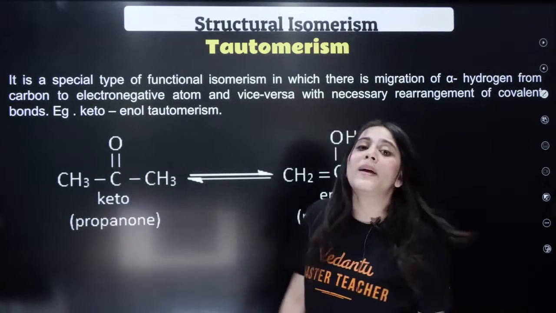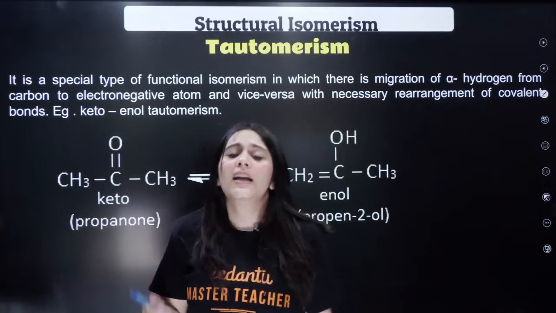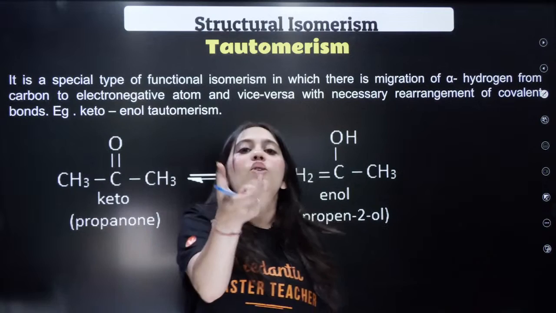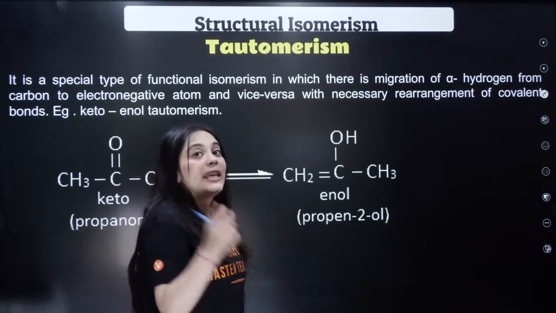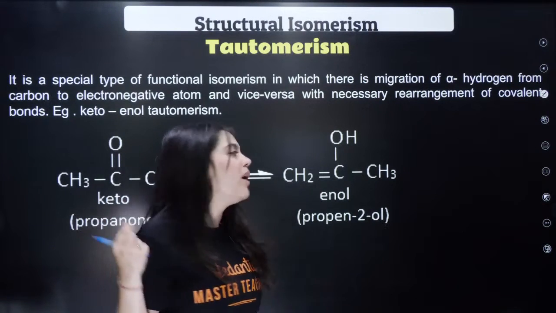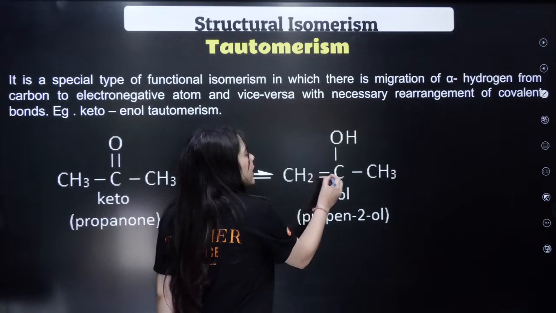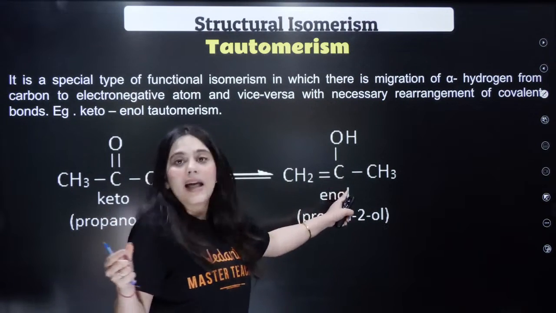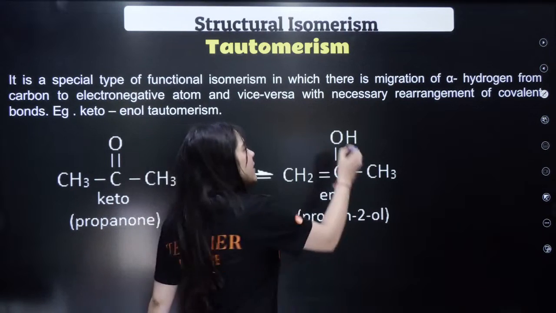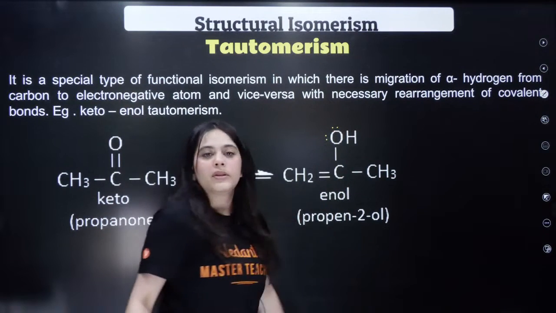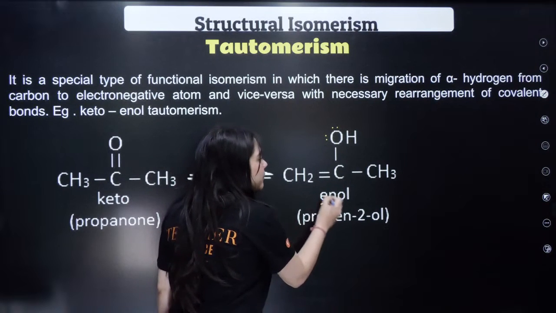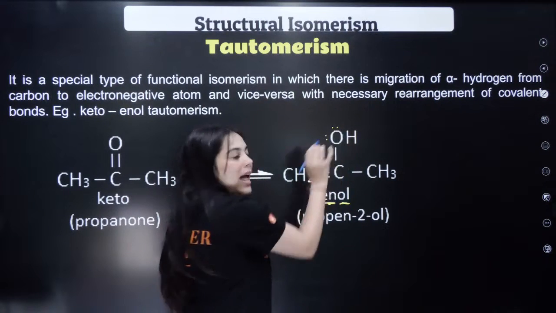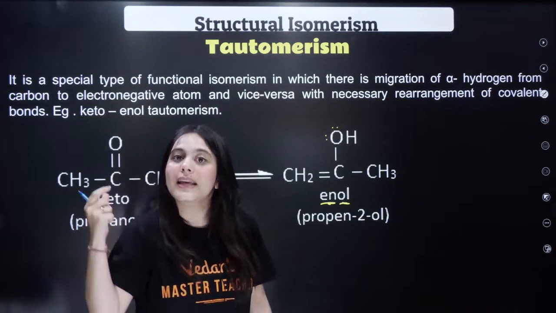Next is tautomerism. Again, a very important kind. First important kind of tautomer that is in your subject is the keto-enol tautomer. What is that? For example, whenever a double bond, alkene, is present and on the same double bonded carbon there is a presence of the OH group. This is called ene because of the double bond, ol because of the alcohol group. This is the enol form.